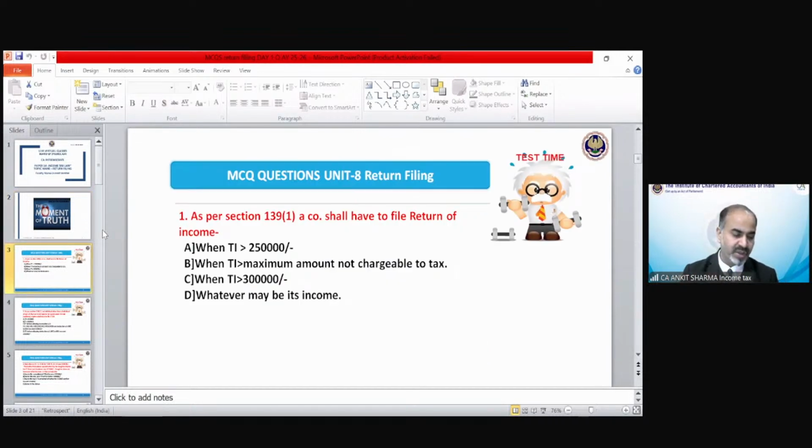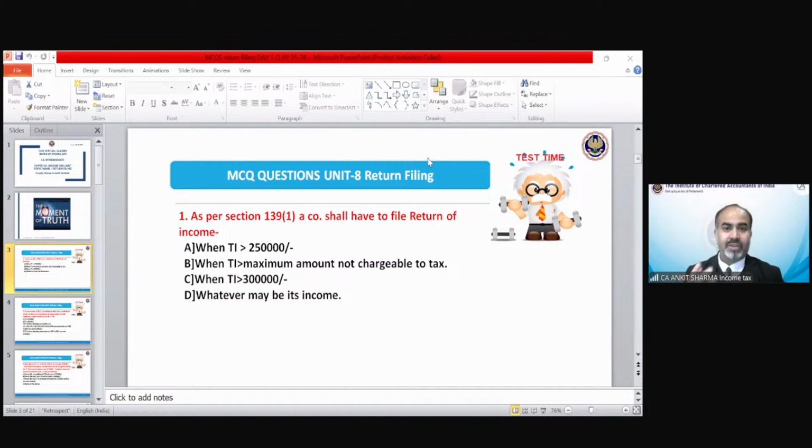As per section 139(1), a company shall have to file return of income when total income exceeds 2,50,000, when total income exceeds the maximum amount not chargeable to tax, when total income exceeds 3 lakh rupees, or whatever may be its income. Very simple question, of course. Kasak is saying B. What are you saying, Kiran? A. Why? The question is regarding the company. Pallavi is saying C. Somebody is saying A, somebody is saying B. You have given all the options, A, B, C, D.